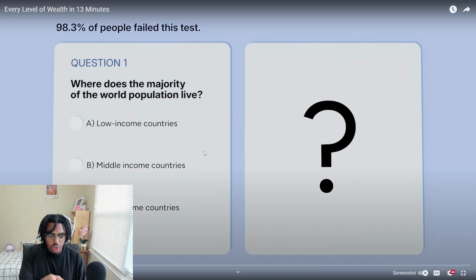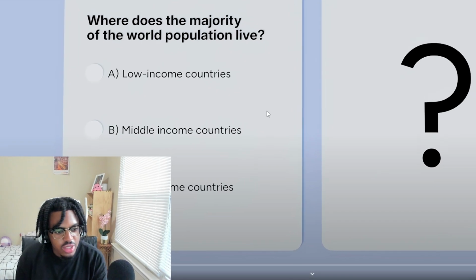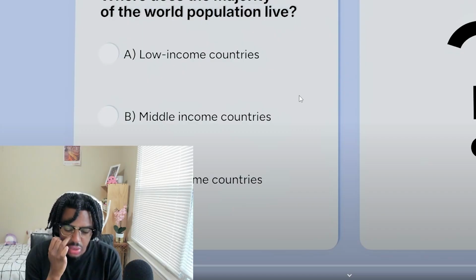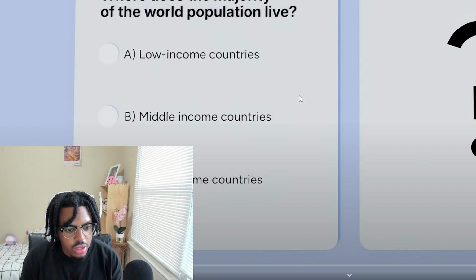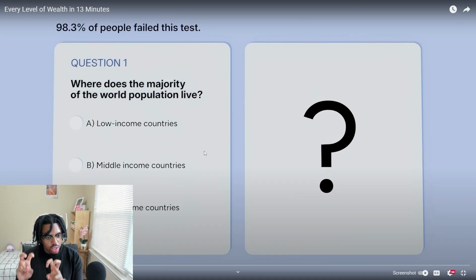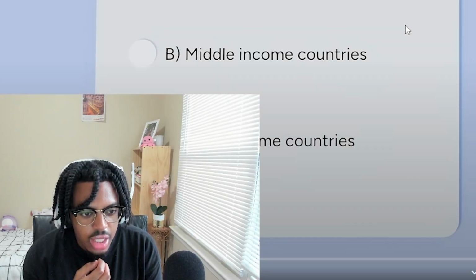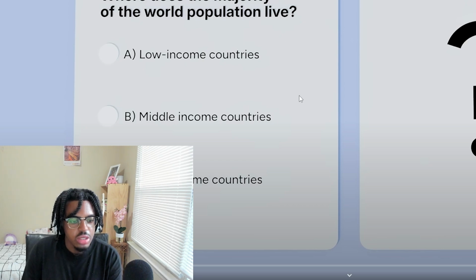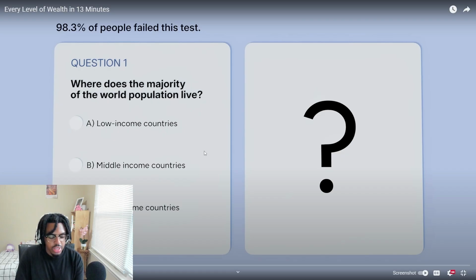Okay, so the two obvious answers are A and C, right? Is most of China high income? What counts as high? Okay, if we assume the US is high income, okay, wait. A for India, because I'm assuming it's a low income country, but then it's obviously the majority of the world population, so it's between A, I think it's B, it's not C, it's B.